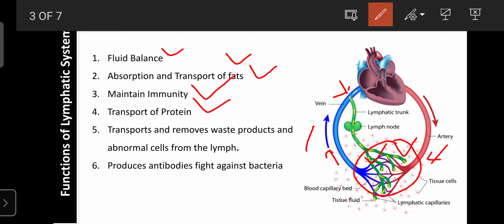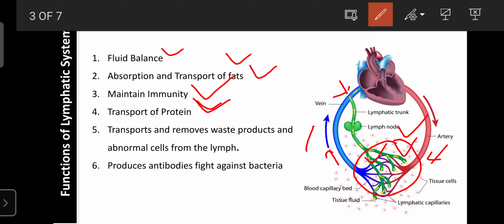And the lymphatic system also plays an important role in the transport of protein. Proteins are larger than 100 daltons, so their transportation is not possible by the systemic circulation. So the protein left behind by the systemic circulation is transported with the help of the lymphatic system. If there is any problem in lymphatic flow, the person suffers from protein deficiency or metabolic disorder due to lack of proteins, by failure of circulation of the lymphatic system.